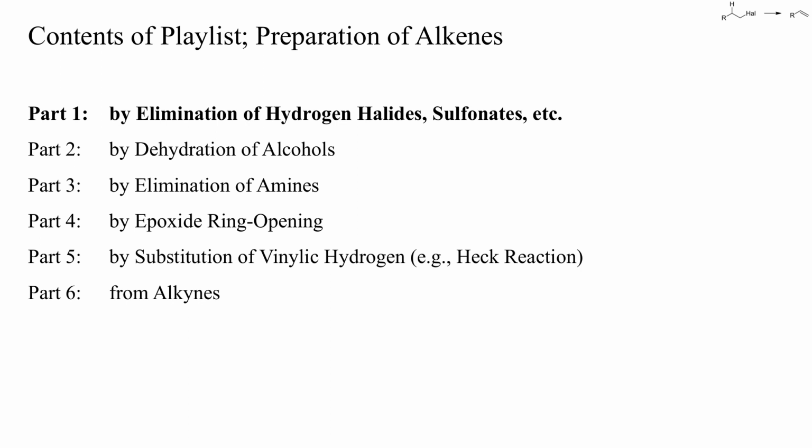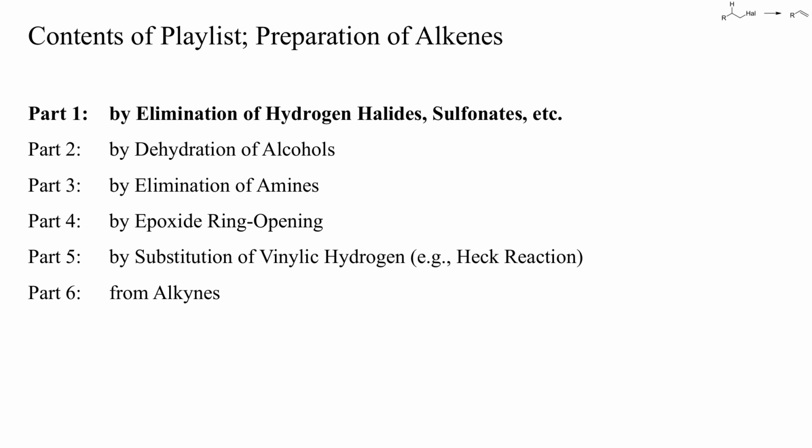In parts 2 and 3, the dehydration of alcohols and the elimination of amines will be discussed. In part 4, I'll show you examples of the preparation of allylic alcohols by ring opening of epoxides. Part 5 is about the alkylation, arylation and acylation of alkenes by substitution of vinylic hydrogen. This includes oligomerization and Heck reactions, but also the Friedel-Crafts acylation of olefins.